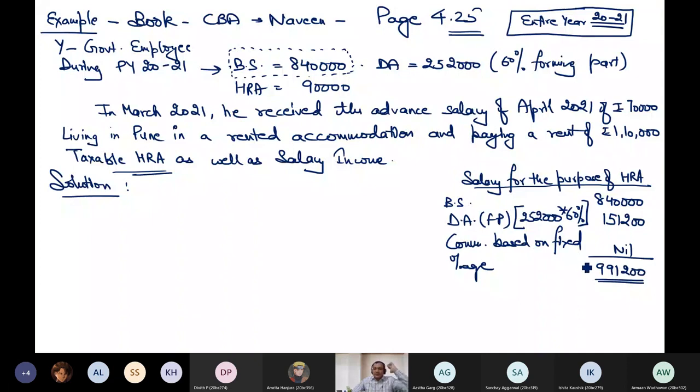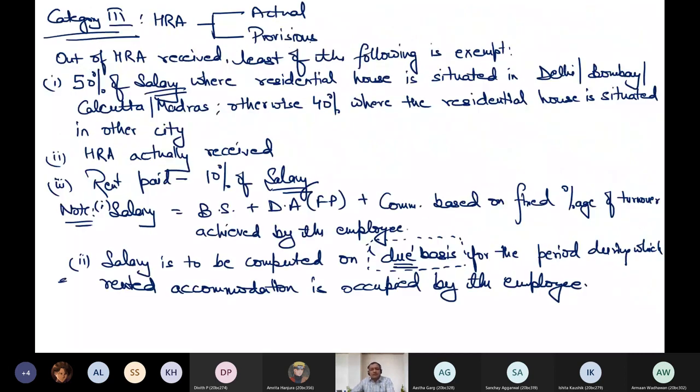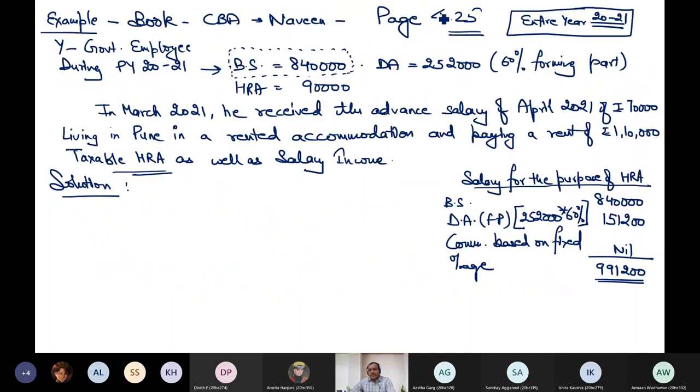Now the question arises: why am I not taking the salary of April 21 which I received in my previous year? Because clearly the Act says exemption of HRA is dealt with as per section 10 clause 13A, and the provisions clearly say that you take the salary only on due basis, during which your rented accommodation is occupied by the employee.